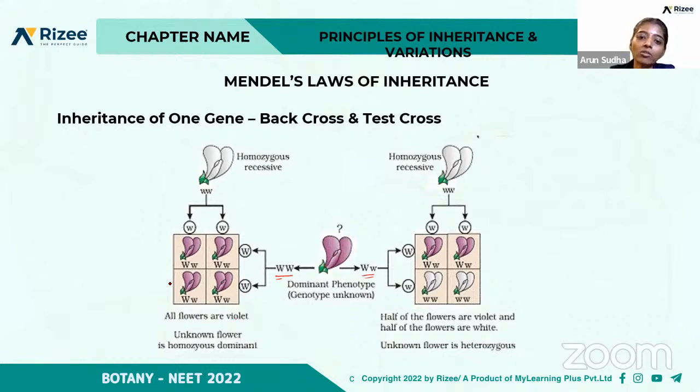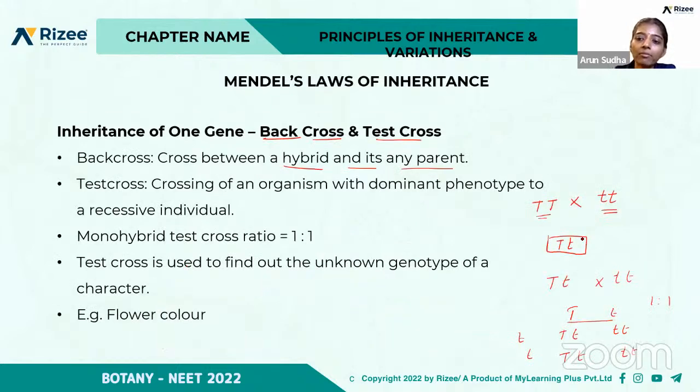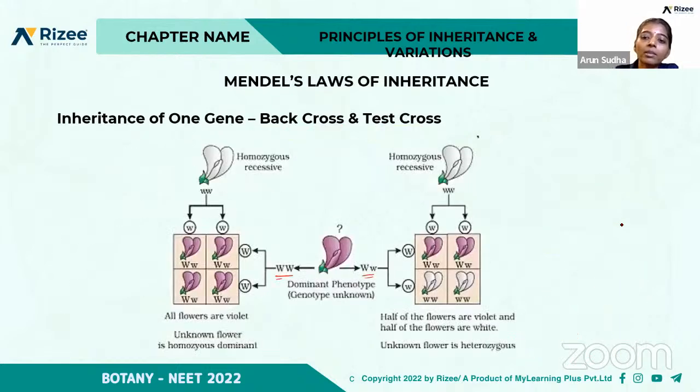The same thing we saw in the previous slide, where we took the example of tall and dwarf. Here they took the example of violet flower, which is the dominant character, and white, which is the recessive character. If it is a homozygous type, then all the flowers are violet. If it is a heterozygous type, half of the flowers are violet and half of the flowers are white.